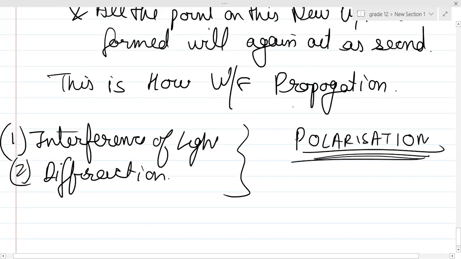Polarization is one phenomenon which neither the particle nature of light nor the wave nature can fully explain, right?